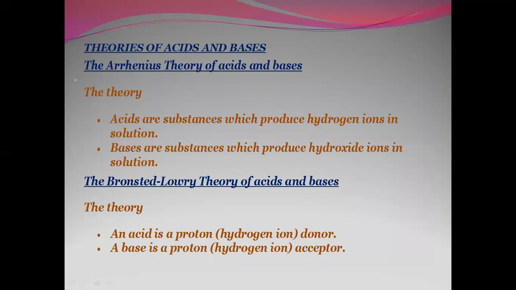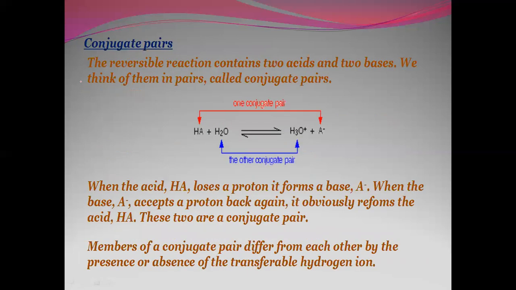Let us discuss the theories of acids and bases. The Arrhenius theory of acids and bases says acids are those substances which produce H plus ions when present in solution. Bases are those substances which produce hydroxide ions when present in solution. Bronsted-Lowry theory of acids and bases, what does it say? The theory says that an acid is a proton donor and a base is a proton acceptor.